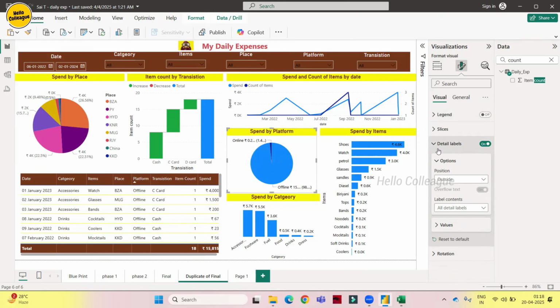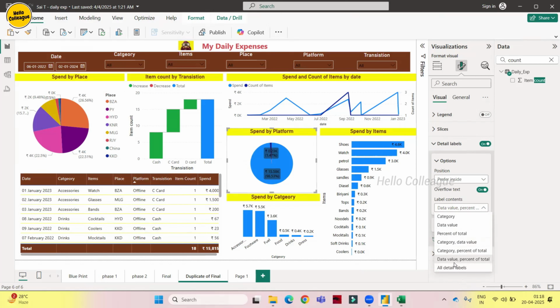Or else, let's make it inside. Inside is not good. Outside is also not telling the story. Prefer inside, as we have only two, right? We will keep inside. So what are we showing? We are showing all labels, offline anyway, data value and percentage. Then we should have the legend, category and data value? No, because this percentage should be visible.